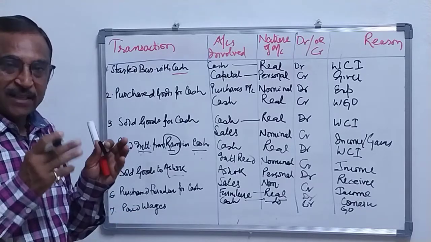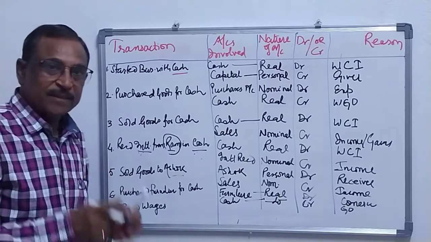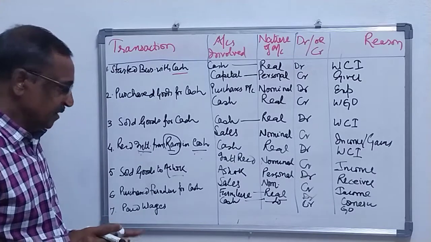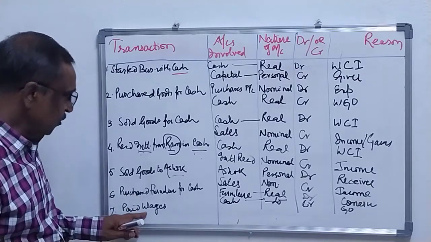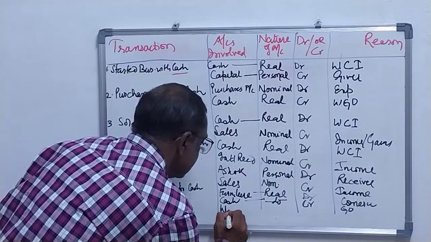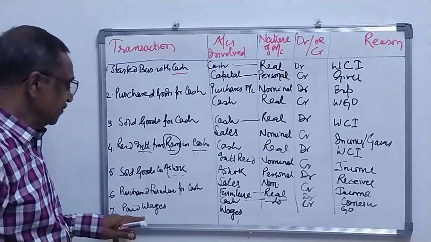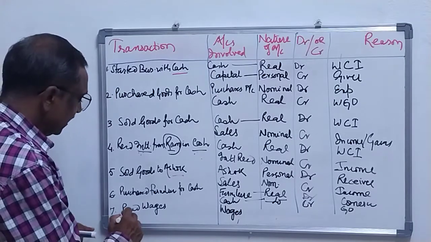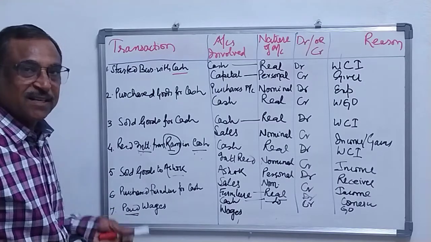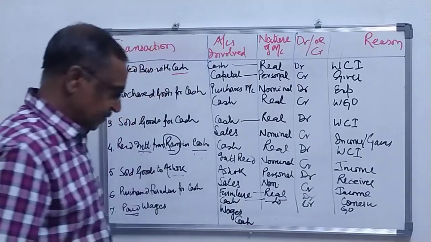Wages means when the laborers are paid, when they have completed their work or the time is over, they are paid wages, just like salaries. So this is an expense. One account involved is wages and the other account is cash, because wages are always paid in cash. So we will write the other account as cash.